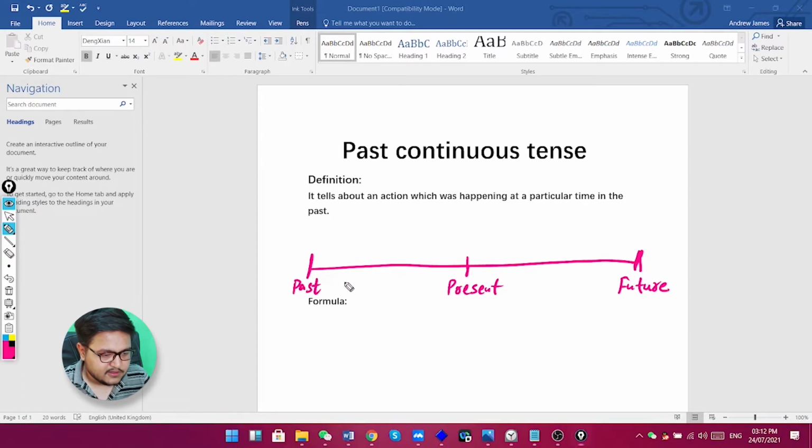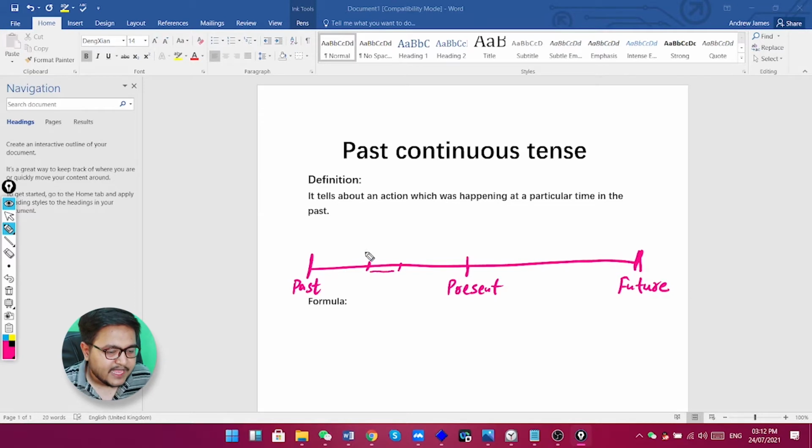Okay, so now when something was continued, it means it started in the past, and then it continued for a time. There we will use past continuous tense.